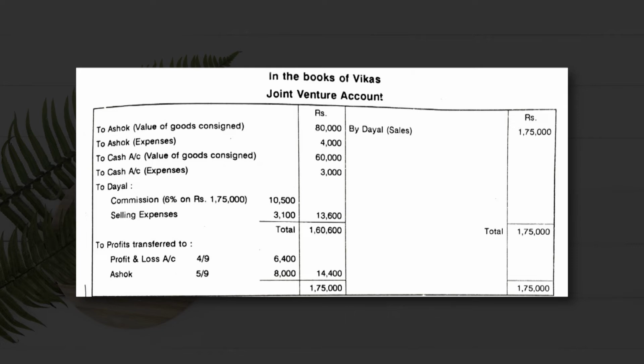If we subtract this total from that total, we earn a profit of rupees 14,400. This profit of rupees 14,400 has been divided between Ashok and Vikas in the ratio of 5 by 9 and 4 by 9. The share of Vikas is 4 by 9, that is 6,400, and the share of Ashok in the profit is 5 by 9, that is 8,000. So the total is 14,400, and both sides total 1,75,000.